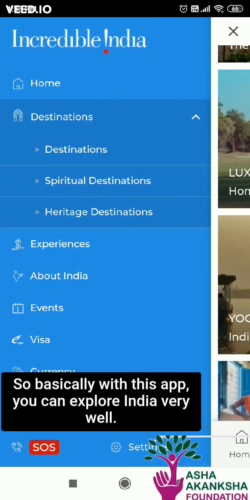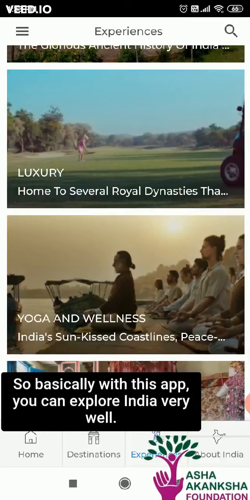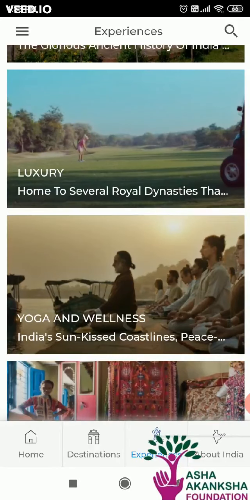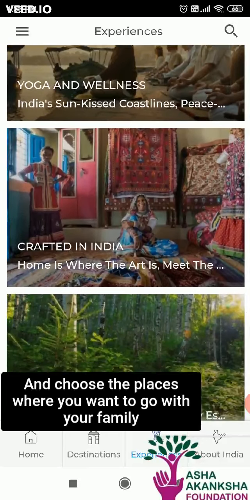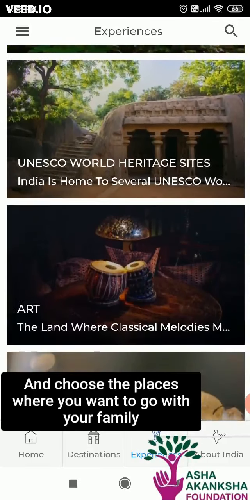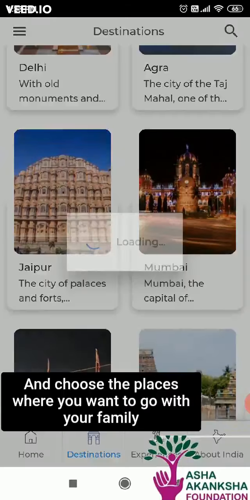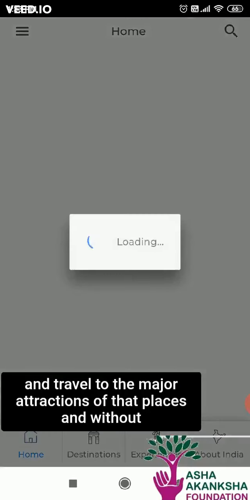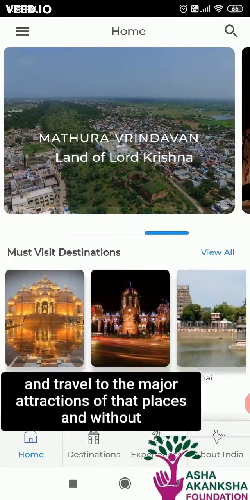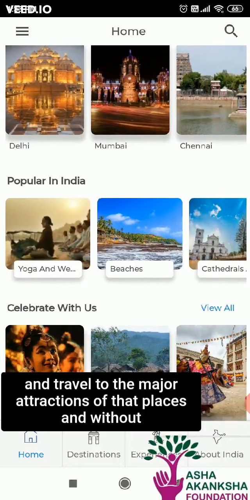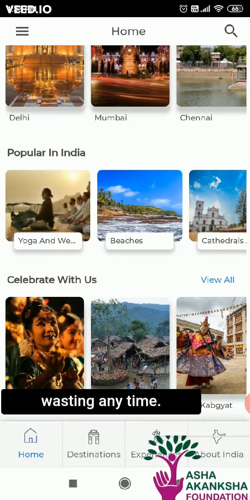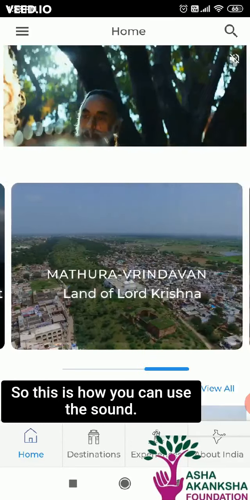So basically with this app you can explore India very well and choose the places where you want to go with your family and travel to the major attractions of those places without wasting any time. So this is how you can use this app.